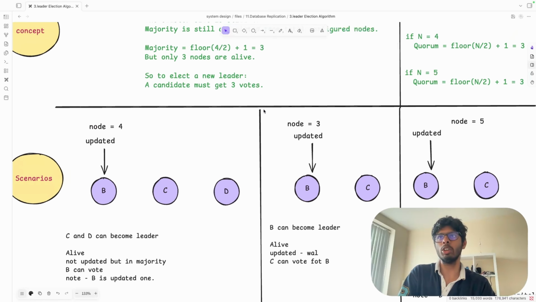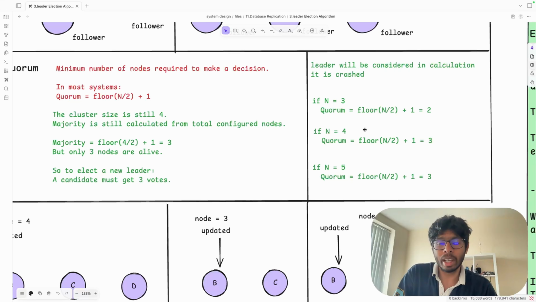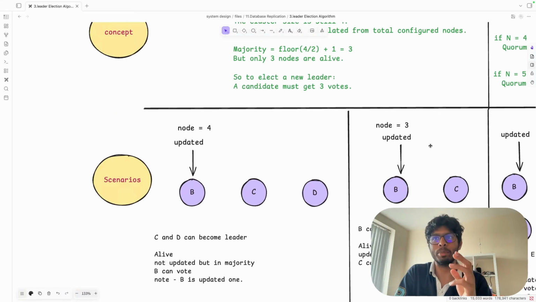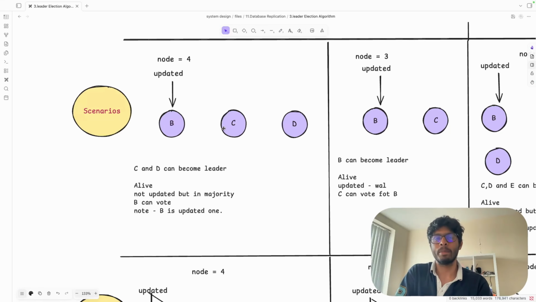So think of it. Let's go back to the quorum. In this scenario, can C and D ever become a leader? The answer is no, because we need a majority of 3 and we only get 2 for C and D. So in that case, let's see if B has started the election.